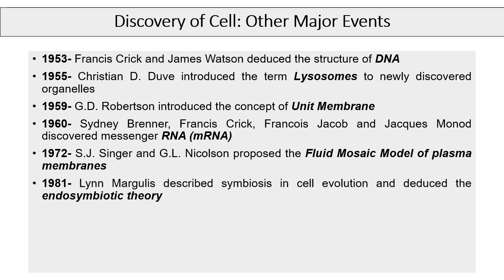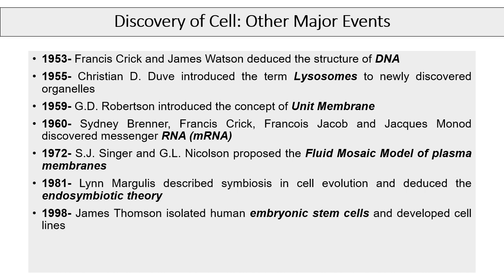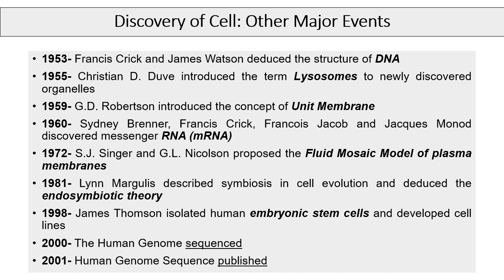In 1981, Lynn Margulis proposed the endosymbiotic theory to describe the phenomenon of symbiosis in cell evolution. In 1998, James Thomson isolated human embryonic stem cells and developed cell lines. In the year 2000, the human genome was sequenced, and in 2001, its reports were published. The Human Genome Project was an international project undertaken by the International Human Genome Sequencing Consortium.